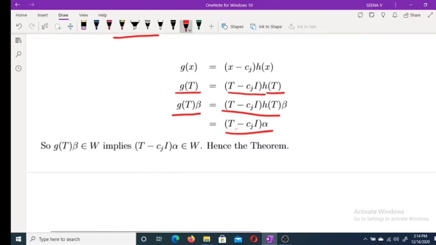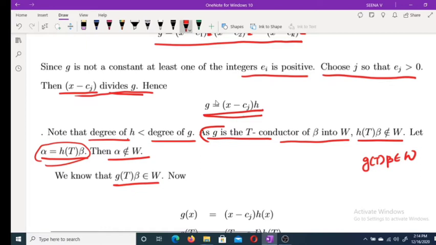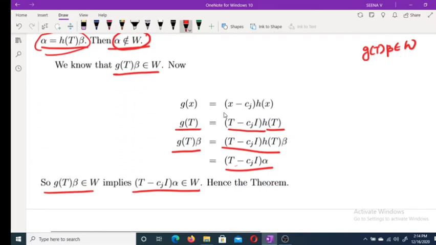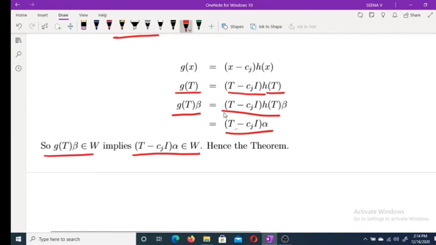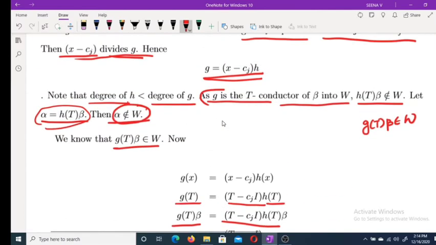So, G of T beta belongs to W implies T minus cj I alpha belongs to W. Thus, alpha does not belong to W, but alpha belongs to V and T minus cj I alpha belongs to W. Hence the lemma. Okay, hope it is clear.